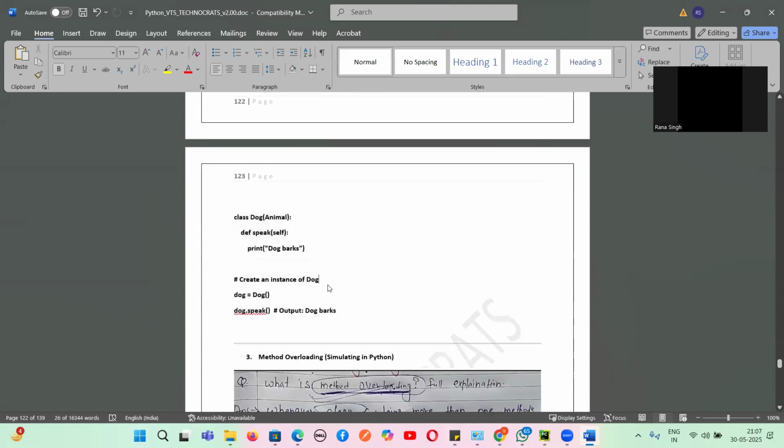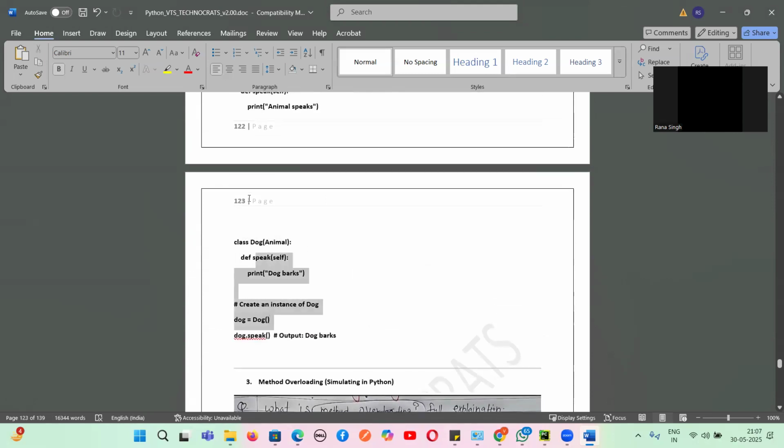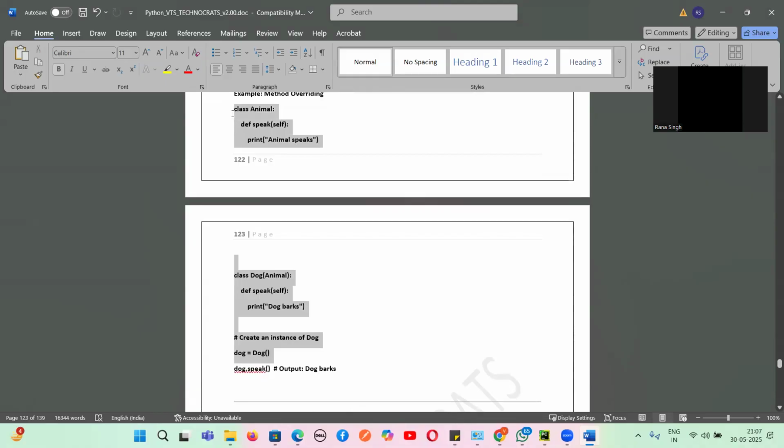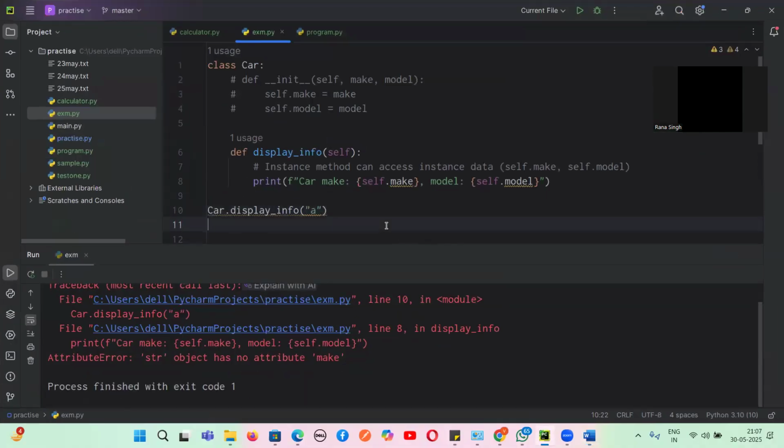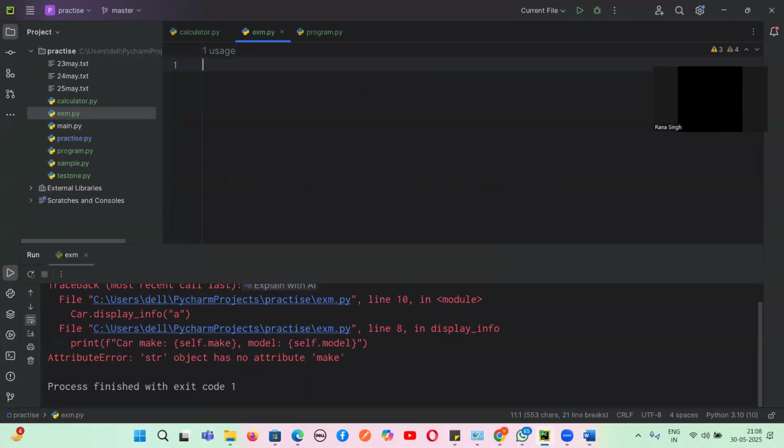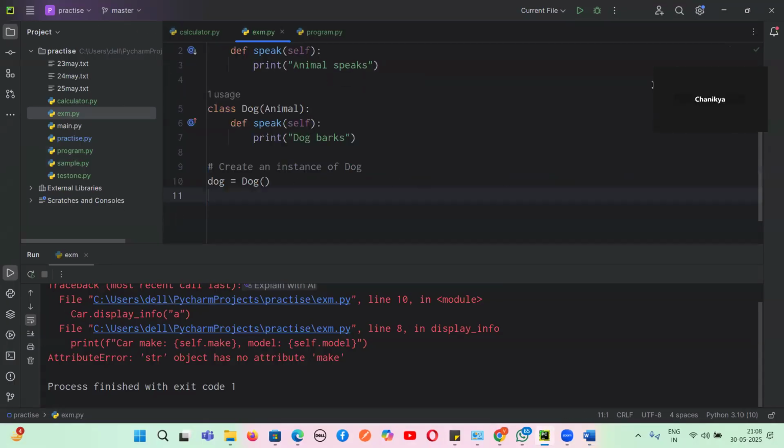So let us see, guys, method overriding with the help of a program and try to understand what method overriding is. Are you able to see my screen? Yes. So now, guys, this is an example of method overriding. Can you tell me what is happening here?